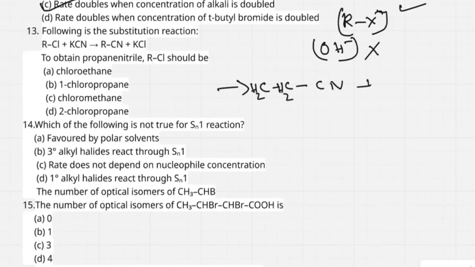To get this compound, you have 3 carbon atoms, but one belongs to KCN. So the number of carbon atoms remaining is CH3, CH2, then Cl. So you have 2 carbon atoms.